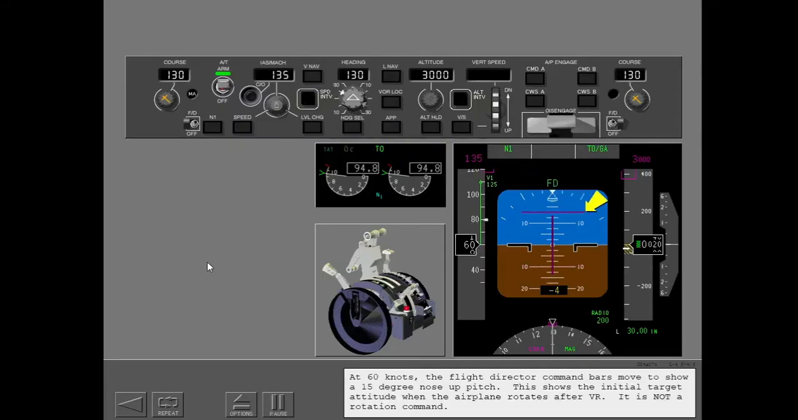At 60 knots, the flight director command bars move to show a 15-degree nose-up pitch. This shows the initial target attitude when the airplane rotates after VR. It is not a rotation command.